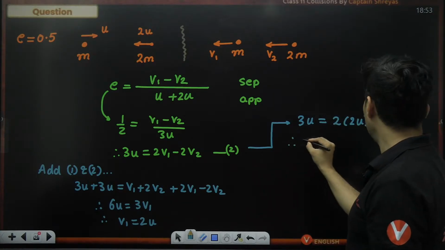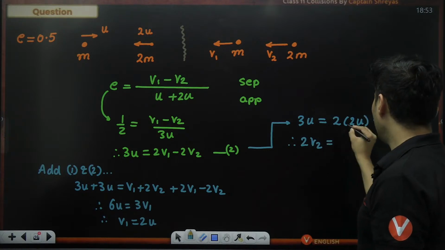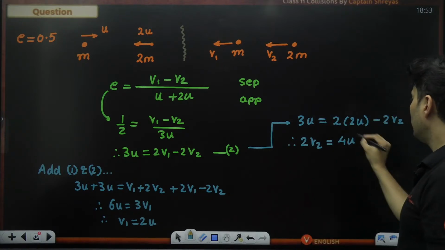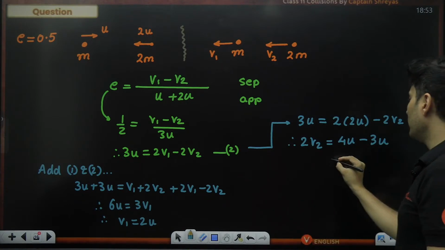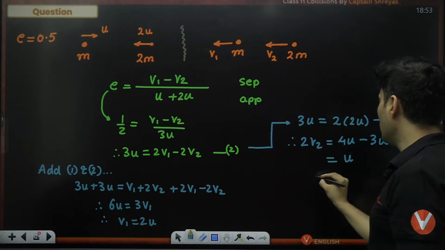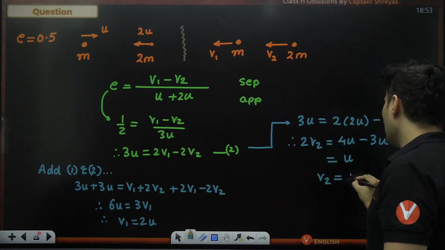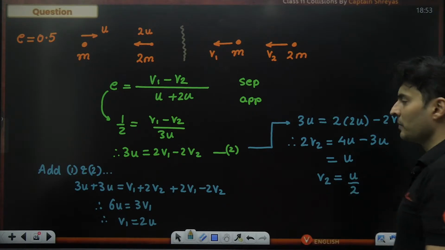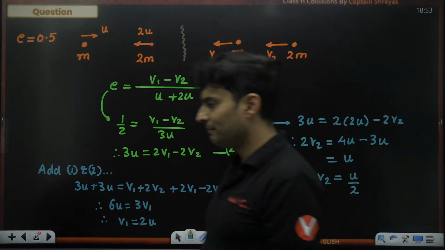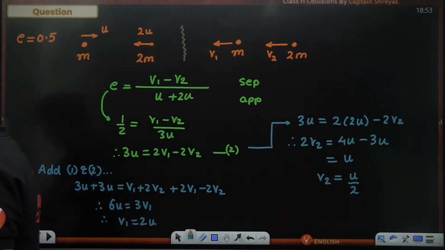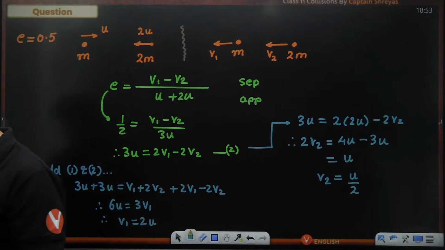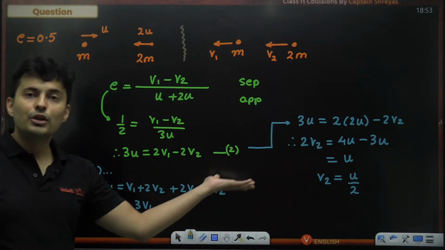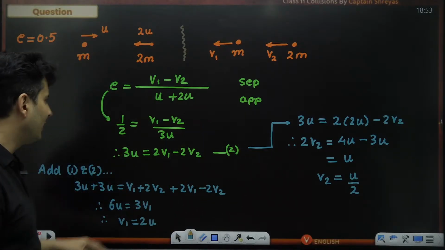So take 2V2 on this side. So 2V2 will be 2 2s of 4U. 3U goes on this side as minus 3U. So therefore it will just become U. Therefore V2 will become U divided by 2. Perfect. We have got the answer. How many of you got it? Yes, V1 is 2U and V2 is U by 2. We have got the final answer.